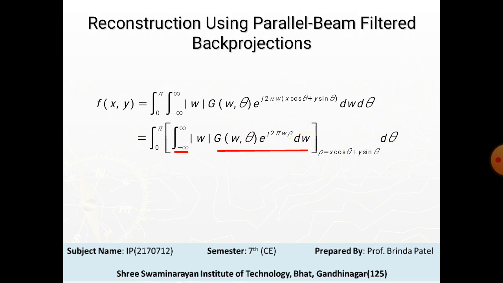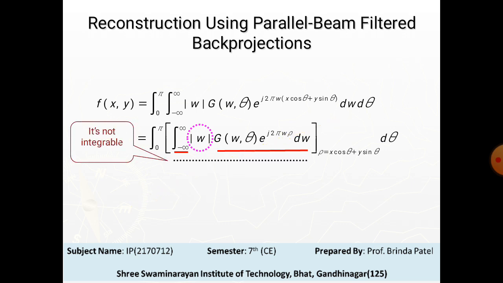This inner expression is in the form of a one-dimensional inverse Fourier transform with the added term mod omega, which we recognize as a one-dimensional filter function. So mod omega is a ramp filter. This function is not integrable because its amplitude extends to plus infinity in both directions, so the inverse Fourier transform is undefined.